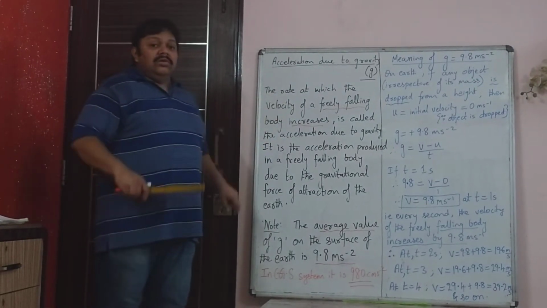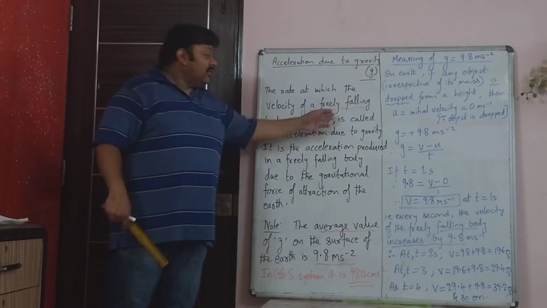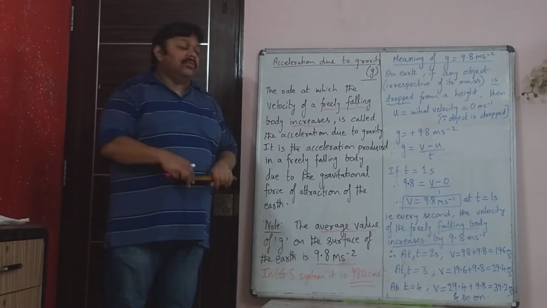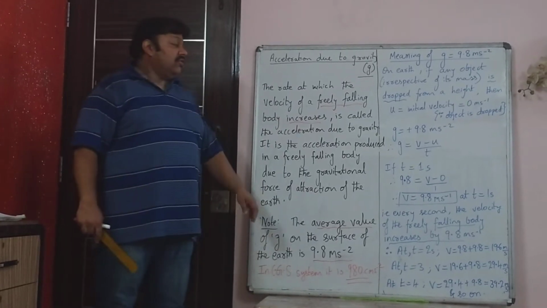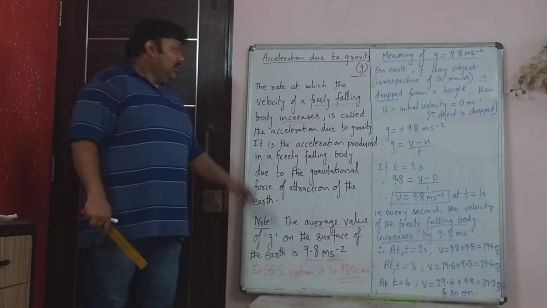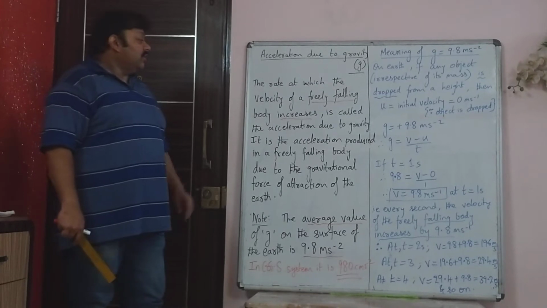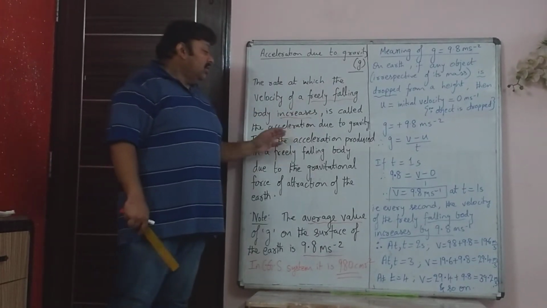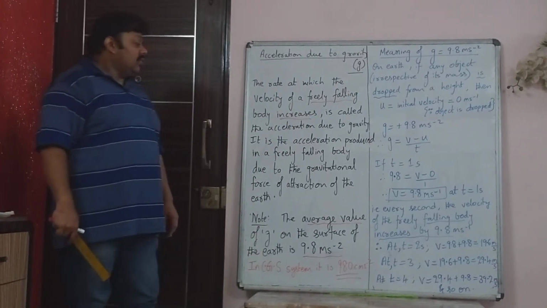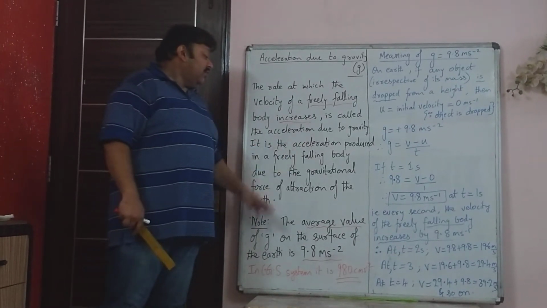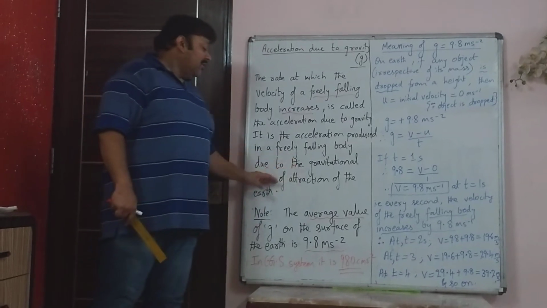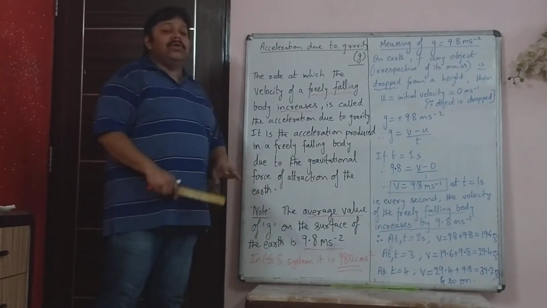Rate means change in velocity upon time, so increases means final velocity minus initial velocity upon time. It is the acceleration produced in a freely falling body due to the gravitational force of attraction of the earth.